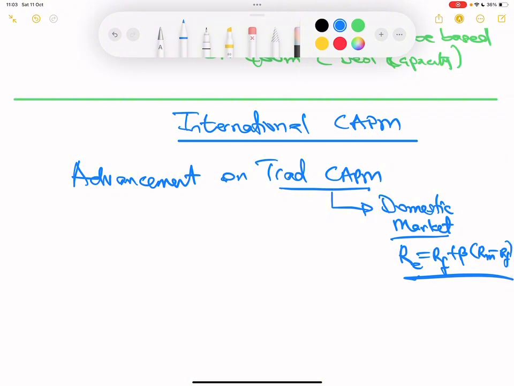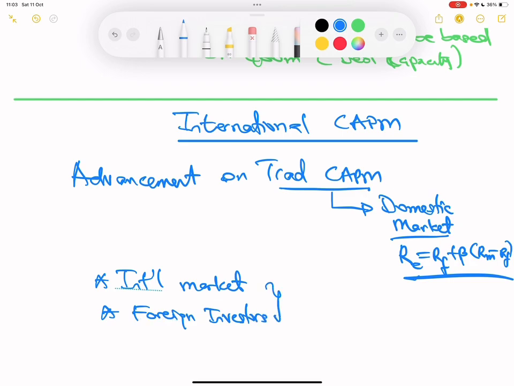But the international CAPM is saying that sometimes companies do investment on the international market, or the company is owned by foreign investors. Either way, that project has exposure on international space. So there's an international exposure. And in that case, what international CAPM is saying is that you cannot calculate cost of equity based on your traditional CAPM.